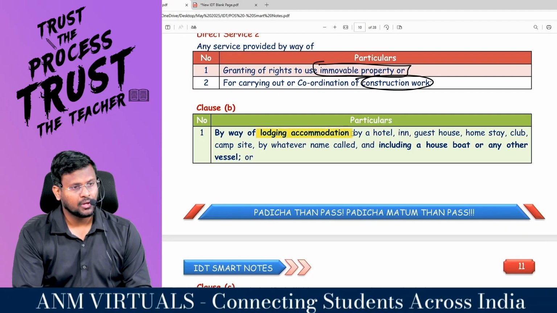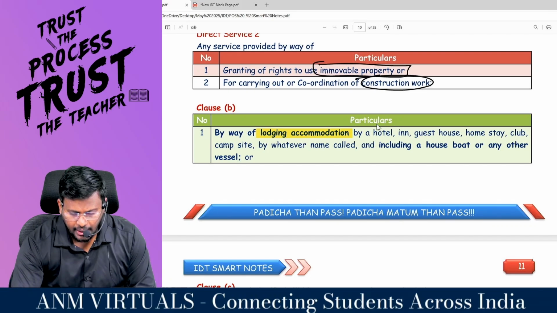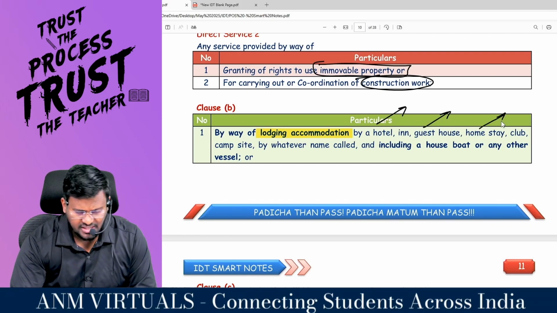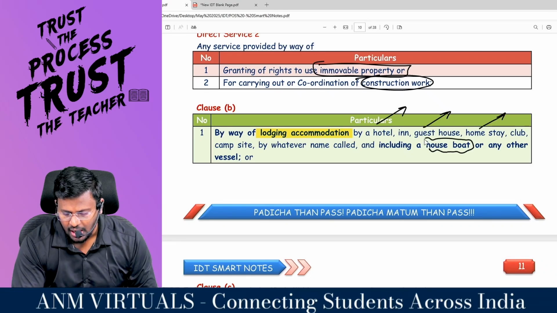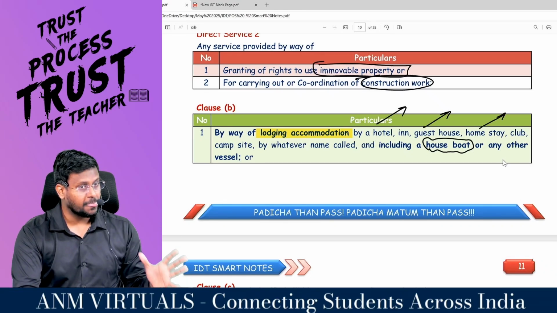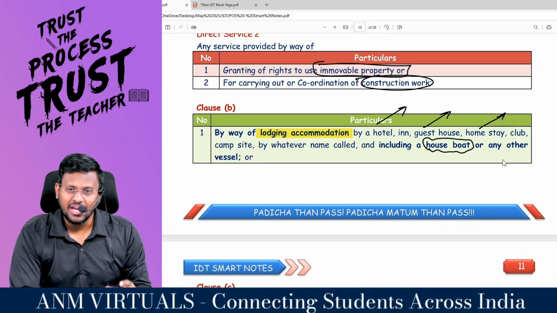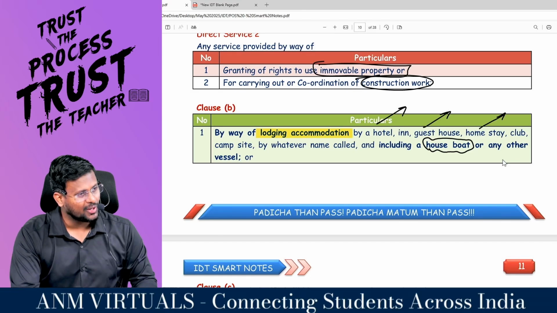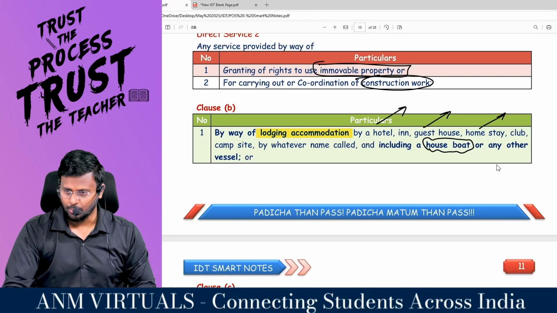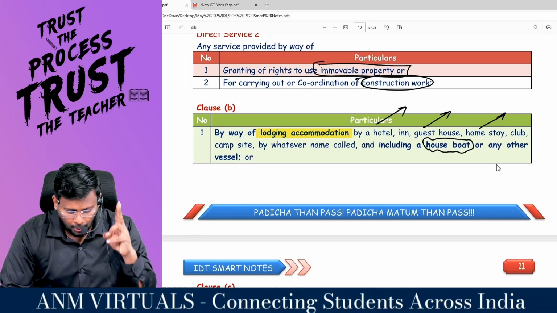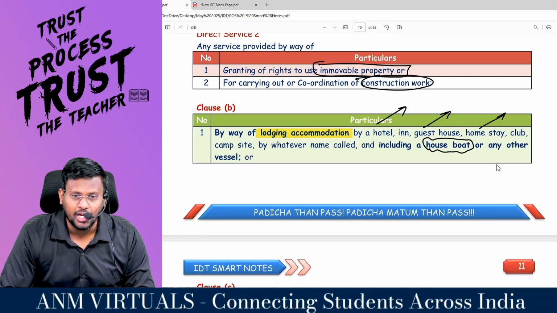By way of that hotel, inn, or guest house, or homestay, or club, or campsite, by whatever name called, and including a houseboat or any other vessel. That is the Alappuzha houseboat. There you can go and you can stay there. Are you all really with me? That's what. So the first one, direct services relating to immovable property. Number 2, with that immovable property, they can provide lodging and accommodation services.